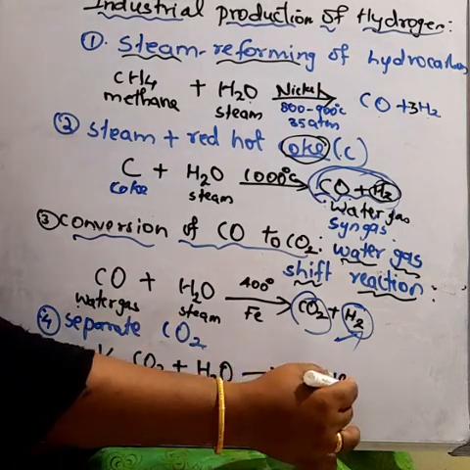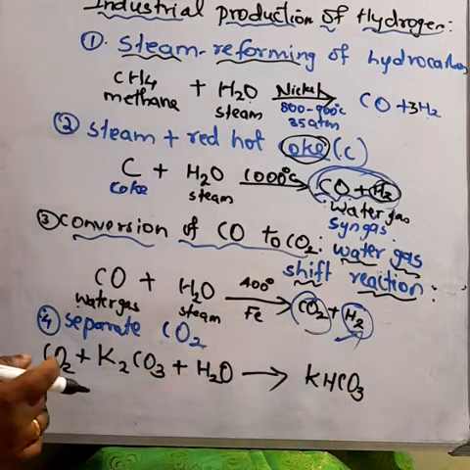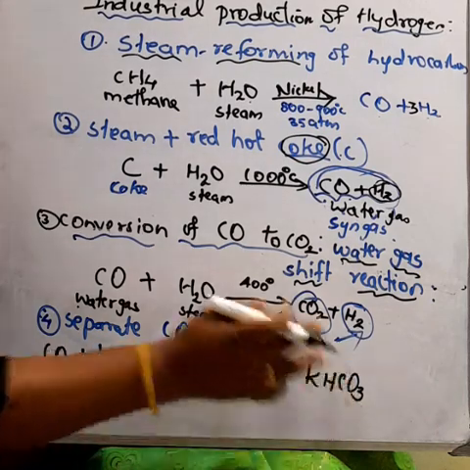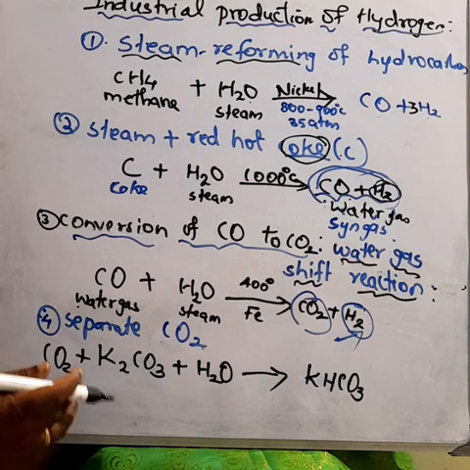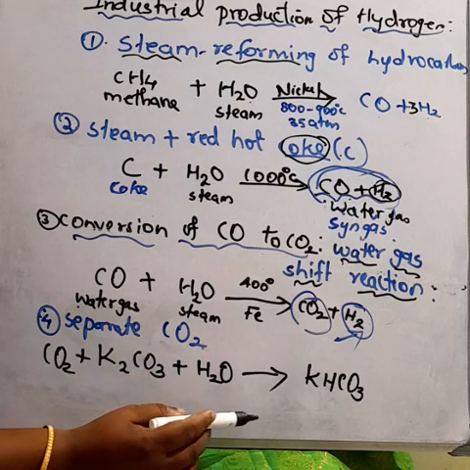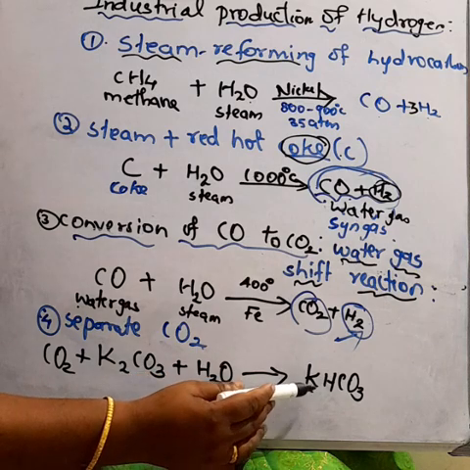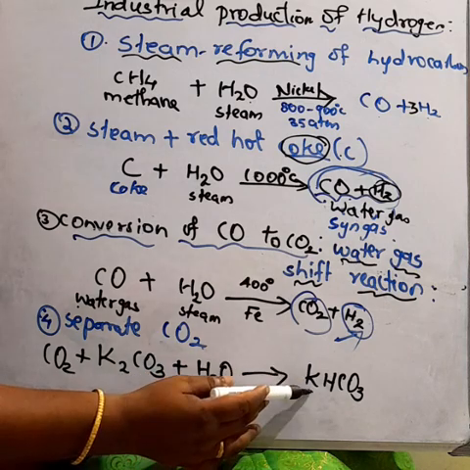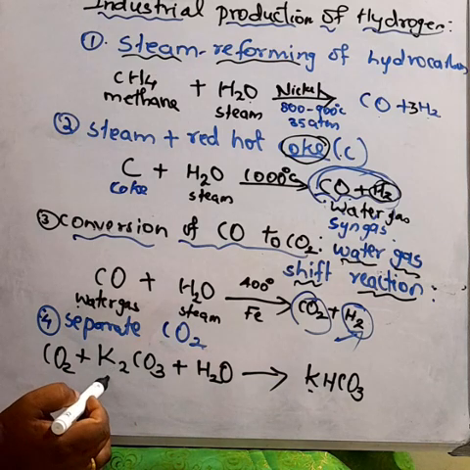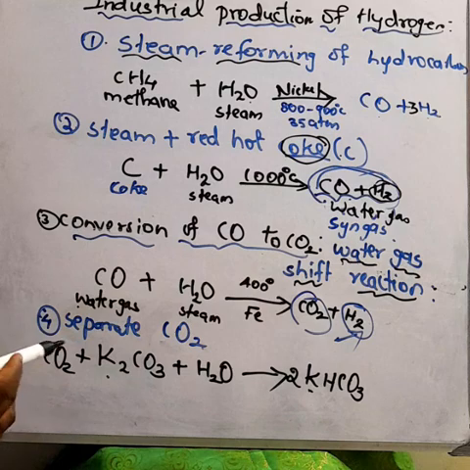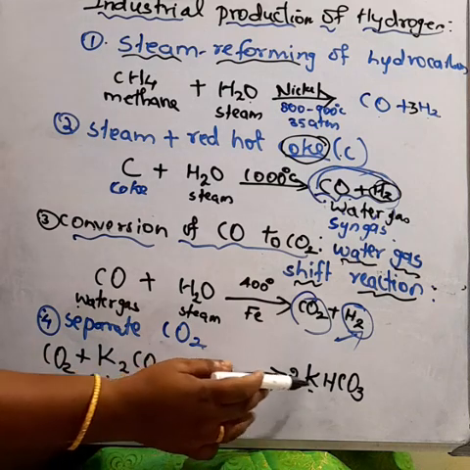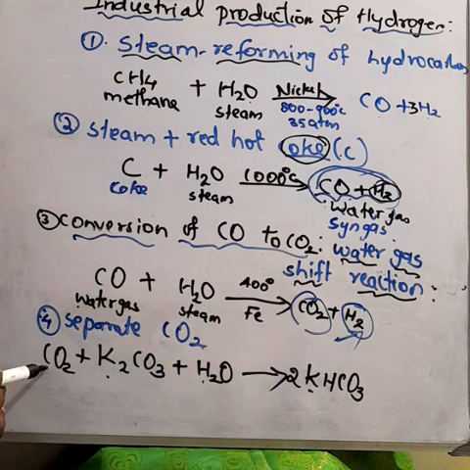That is KHCO3, potassium bicarbonate. Okay, now we have to balance the equation. Here only one potassium is present, but here 2 potassium are present, so we can put 2 here. Hydrogen is 2, and here also 2 hydrogen. Carbon: here 2 carbon, here also 2 carbon, 1 plus 1, 2 carbon.